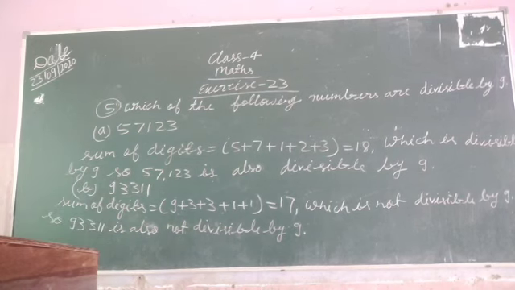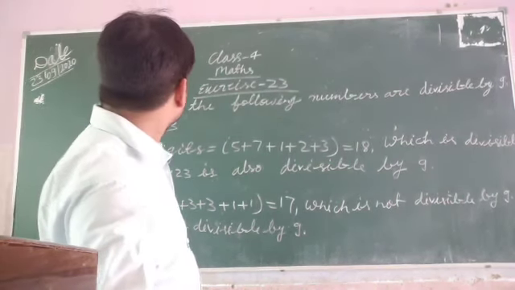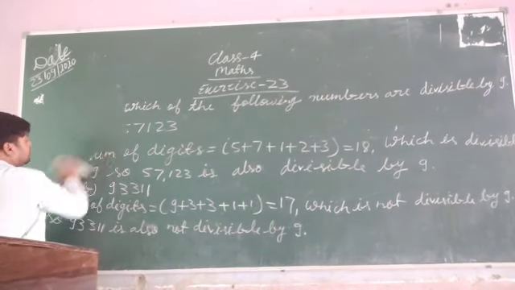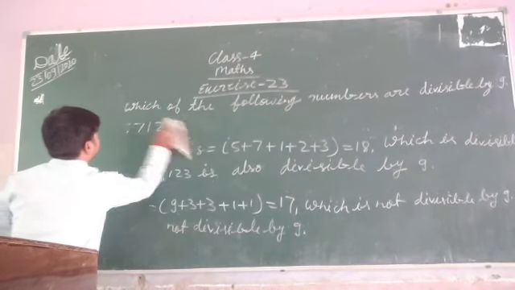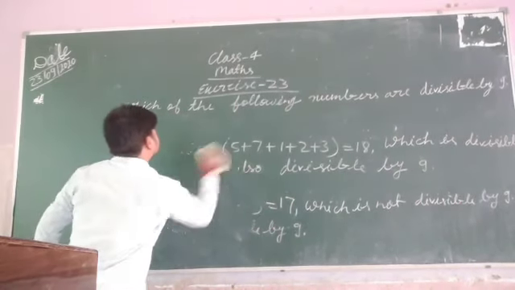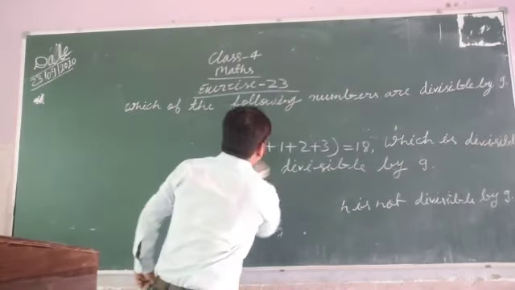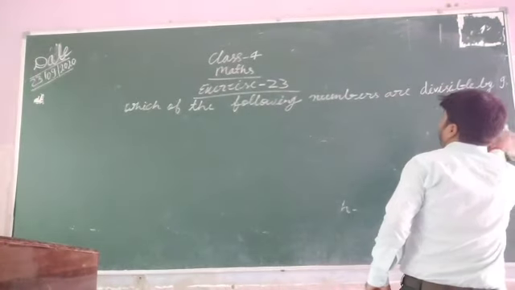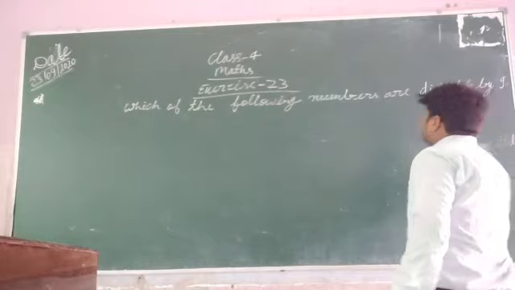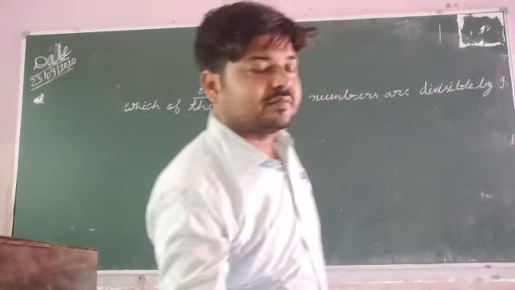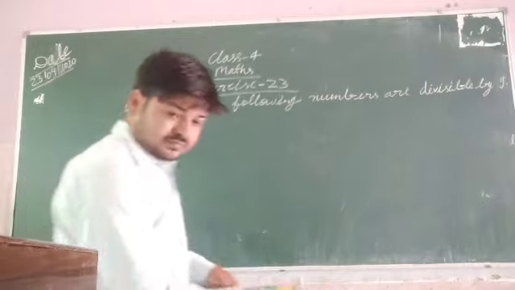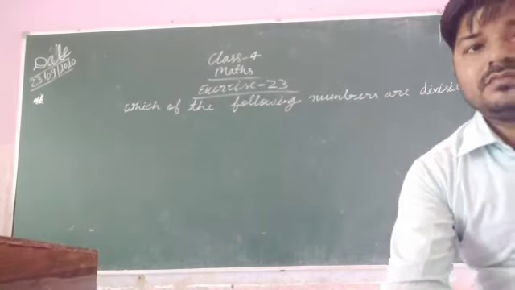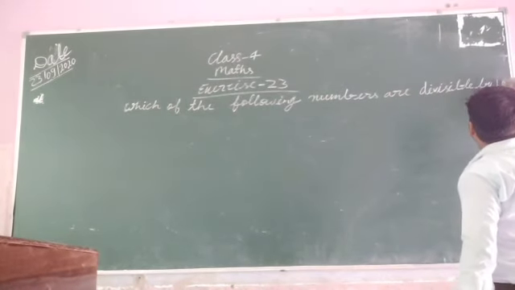Now I am going to tell you question number 6. What is question number 6? The question number 6 is, which of the following numbers are divisible by 10?